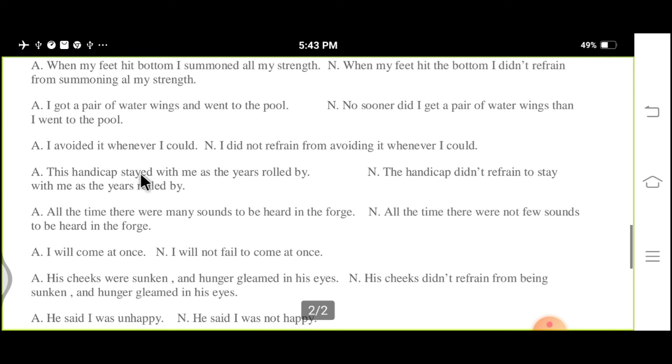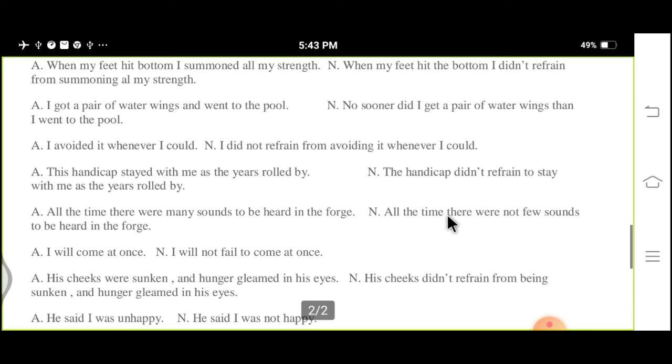This handicap stayed with me as the years rolled by. The handicap did not refrain from staying with me as the years rolled by. The next one is: all the time there were many sounds to be heard in the forge.